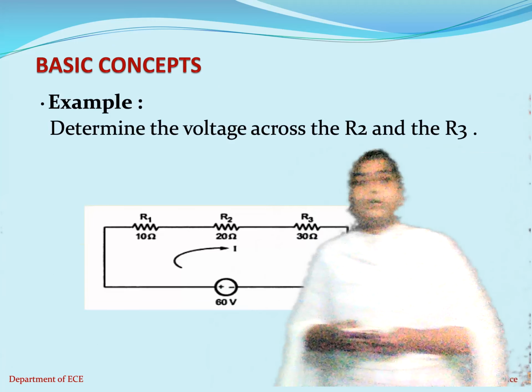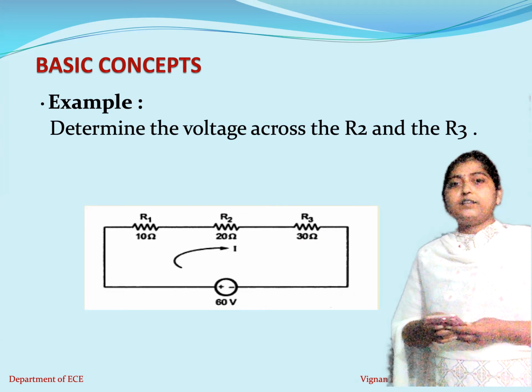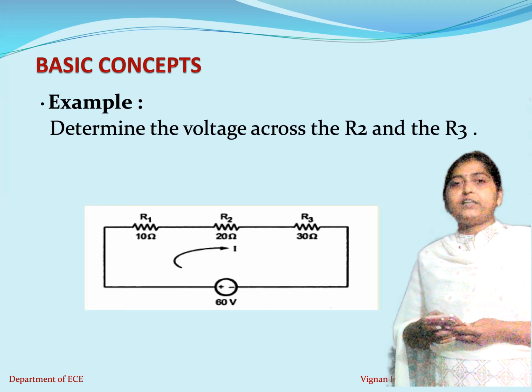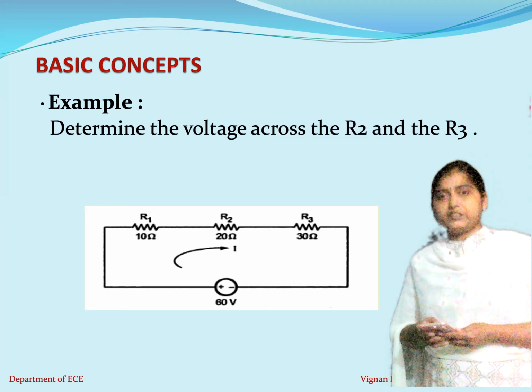Now this is an example. Here determine the voltage across R2 and R3. 60 volts is given, and R1, R2, R3 are given. So we apply the voltage division rule and calculate the voltage across R2 and R3.